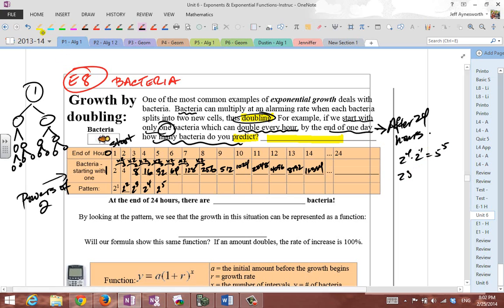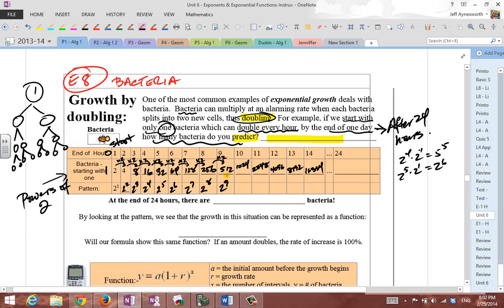You take 2 to the fifth times 2. Well, actually, let me change that. There we go. 2 to the fifth times 2, well, that's 2 to the sixth. 2 to the sixth times 2 is 2 to the seventh. And guess what? That's 128. You're familiar with these because we've done these before. 256, well, that's 128 times 2, and that's 2 to the seventh times 2, which is 2 to the eighth. 2 to the eighth times 2, well, that's 2 to the ninth. There's a connection there.